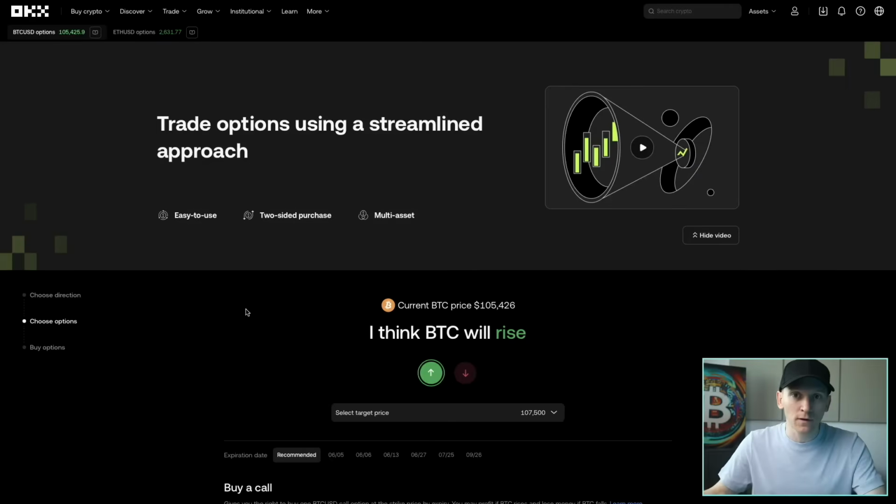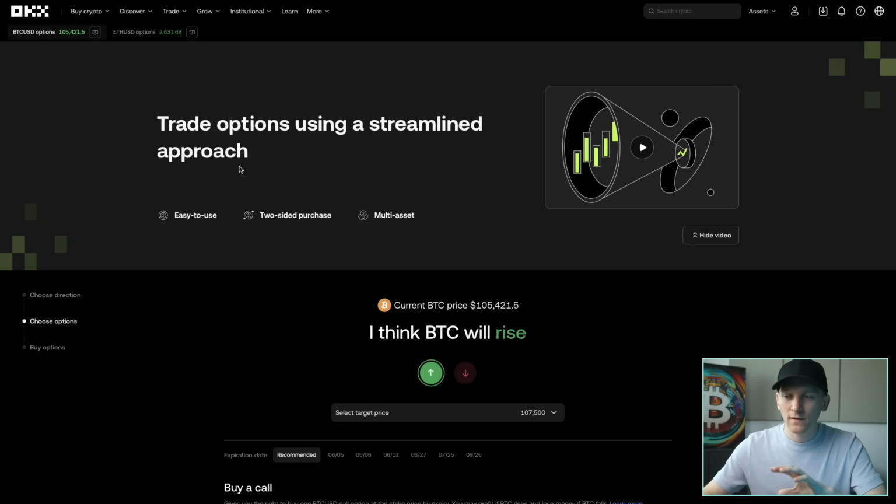The main thing with buying puts and calls is we need to know what is the price at which we break even. And then you can figure out if you think the price is going to get there, you can go ahead and take the option. If the option is too expensive or you think it's too high and the price actually won't get to there, then there's no point buying the option in the first place, right?